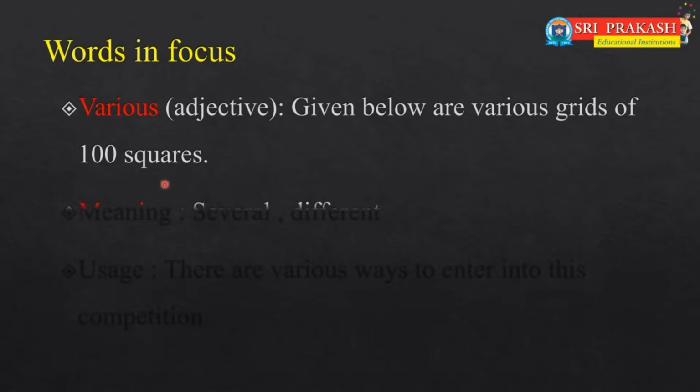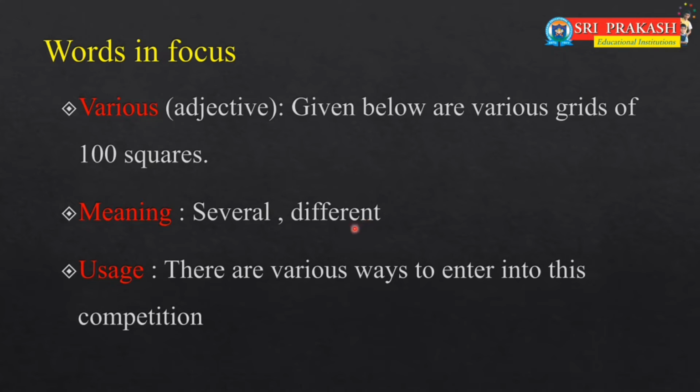The meaning of various is several or different. Let's learn the uses: there are various ways to enter this competition. Children, find other usages and verb conjugations, and try to use these words in different situations.